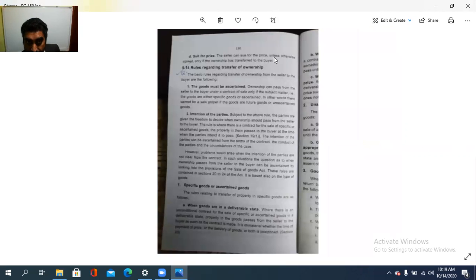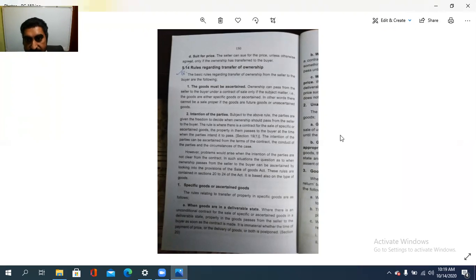Next, in the previous class, we saw the rules regarding the transfer of ownership, where goods must be ascertained. Then the intention of the parties, both the buyer as well as the seller. And what are specific or ascertained goods? The rules relating to transfer of property in specific goods are: when the goods are in a deliverable state, or when the goods are to be put in a deliverable state.